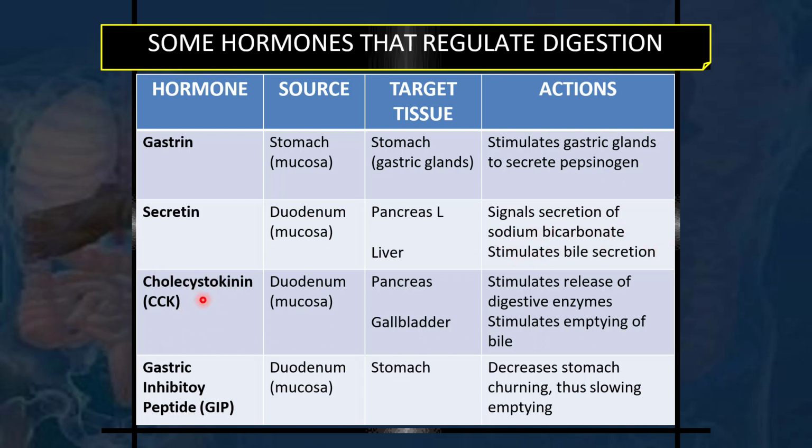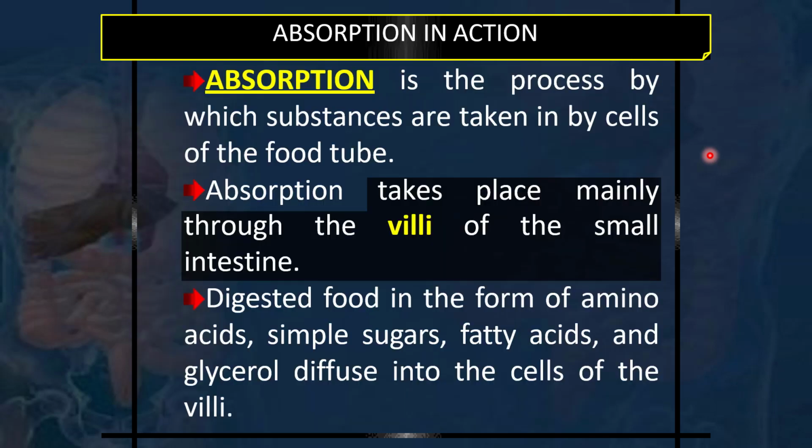Similarly, cholecystokinin is secreted from the duodenum and acts upon the gallbladder and pancreas, stimulating release of the digestive enzymes and also contraction of the gallbladder, which empties the bile into the common bile duct. Similarly, gastric inhibitory peptide. So that is how hormones are secreted from a particular part of the GI tract, act upon specific target organs, and these are their actions. You can go through them so that they help you in understanding the physiology of the digestion process.